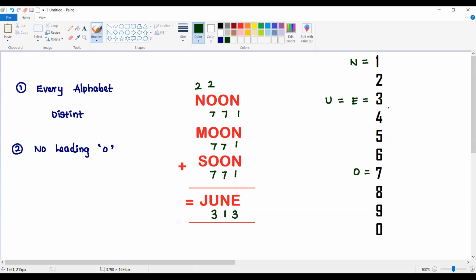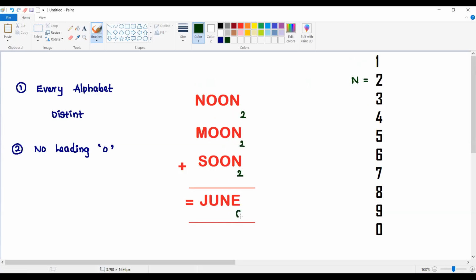Here I realized that the plugin which I started with is not a correct plugin, because two different alphabets are taking the same digit. This is how you have to do it. So now I realize that the value of N is not equal to 1. So then what is the value of N? Let me take the N value as 2. If I assume N value as 2, what is 2 plus 2 plus 2?